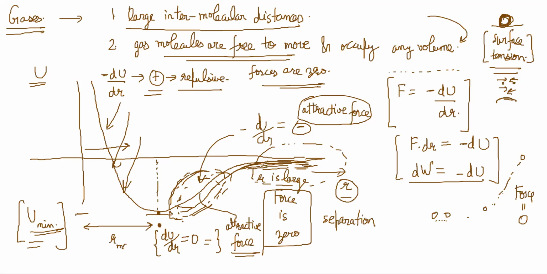But gaseous molecules, because there is no attractive force, are free to move and therefore will occupy any volume, right? This is all due to the large intermolecular distances and this type of potential energy curve. So what happens when you push them closer? Eventually there will be a solid state.